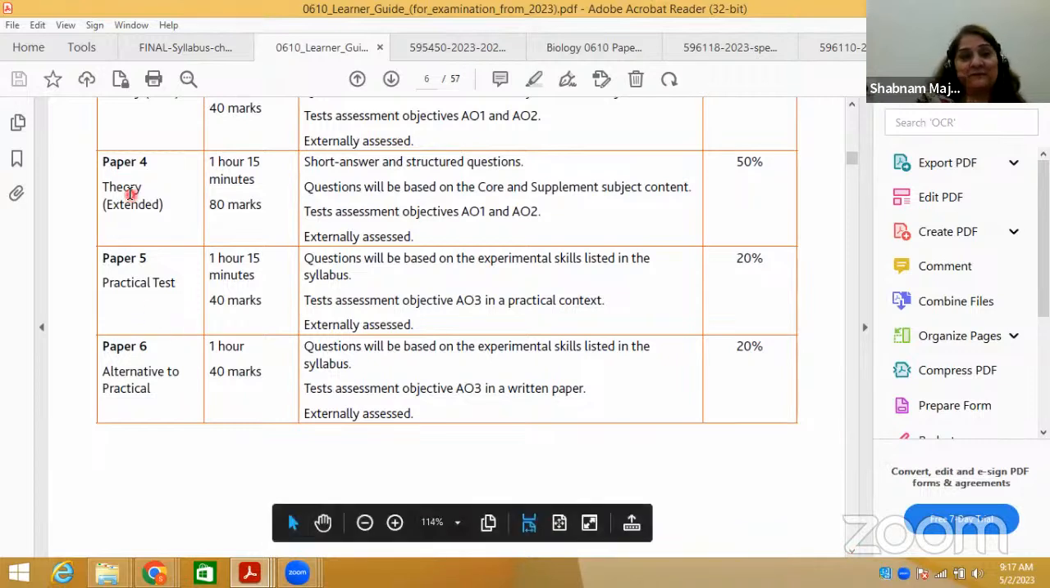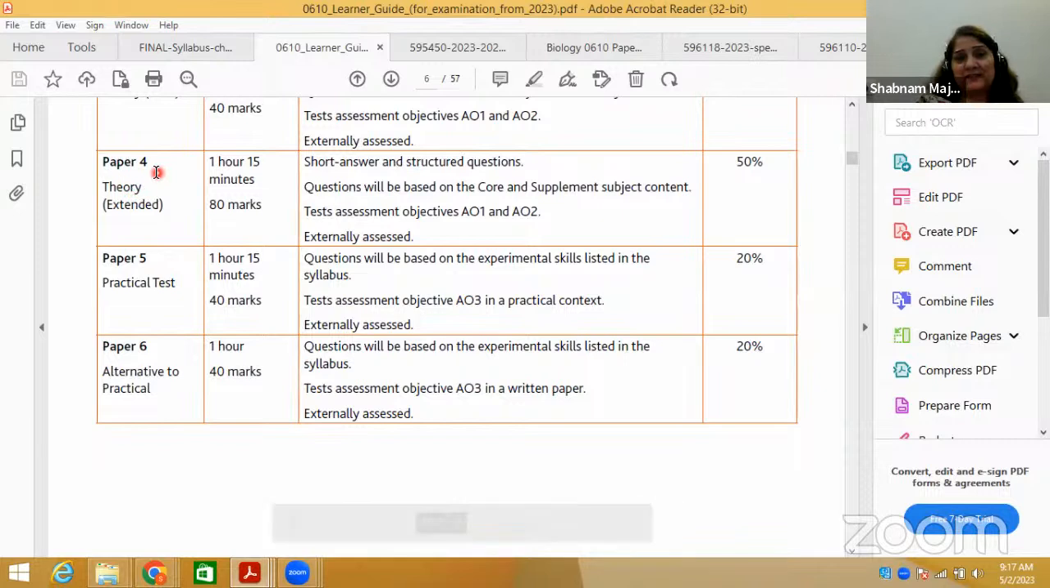Okay, so in the extended theory for IGCSE we have paper 4. Paper 4 is for the IGCSE 0610 syllabus code, 1 hour 15 minutes.